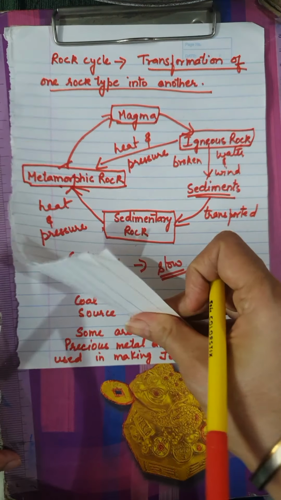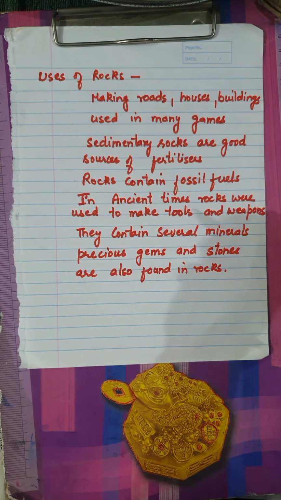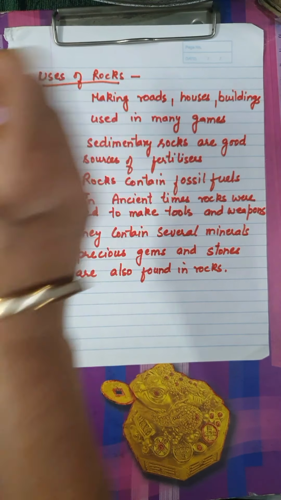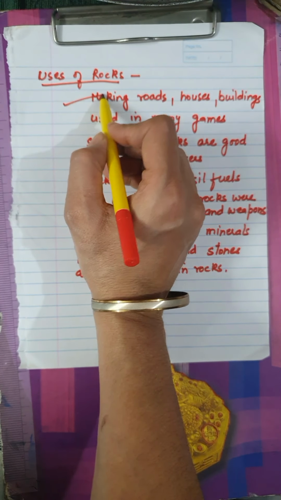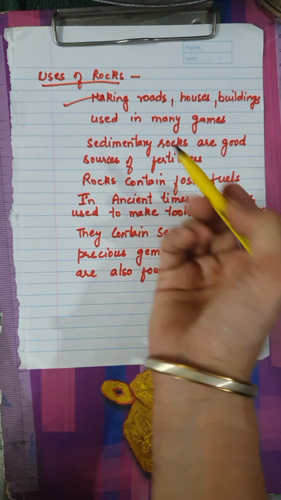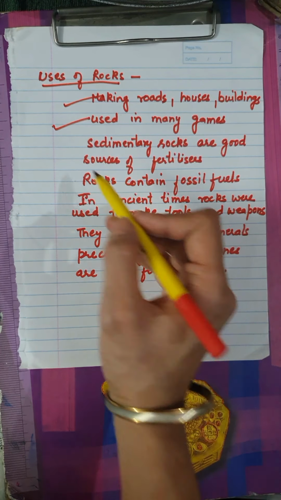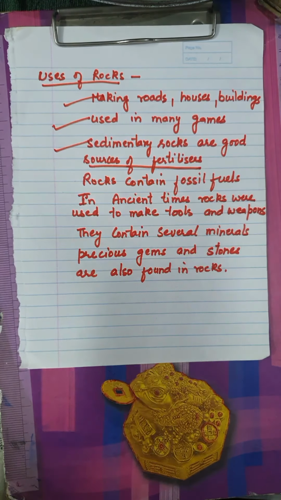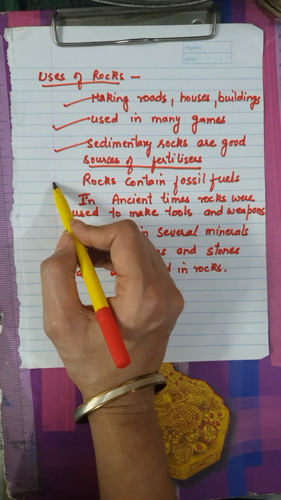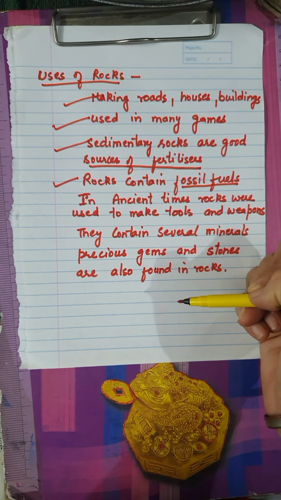Now the next topic is uses of rocks. As you all know, rocks are used for many purposes, like making roads, houses and buildings. Rocks are also used in playing many games. Sedimentary rocks are a good source of fertilizers. And rocks contain fossil fuels, which we have discussed during sedimentary rocks.